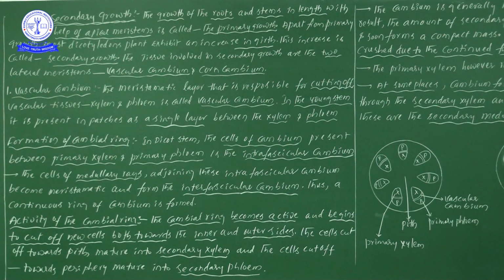Here you are observing one diagram. If you take this one vascular bundle, this is one vascular bundle, this is 1, 2, 3, 4, 5, 6; likewise many vascular bundles are there.